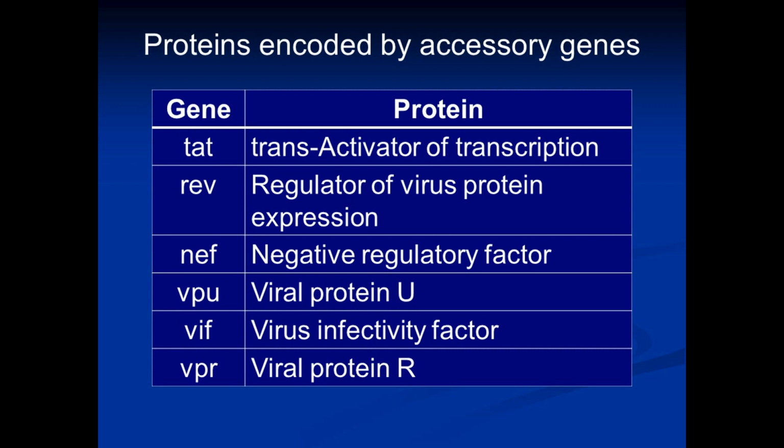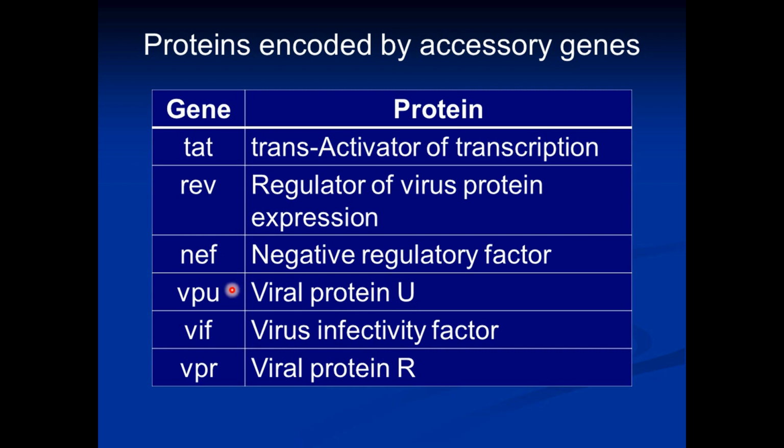And these peptides can attract cytotoxic T cells having complementary T cell receptors. So the cytotoxic T cells will attack and destroy the infected cell, the infected helper T cell. So negative regulatory factor prevents this destruction of infected cells by decreasing the synthesis of MHC1 protein.